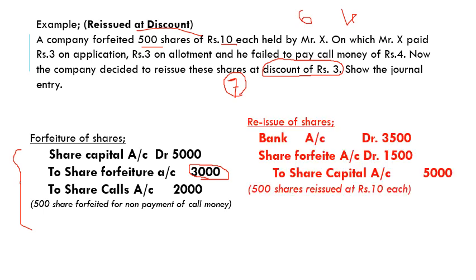The reissue is here. Bank account debtor. Total he will get 7 into 500, 3500. Bank account debtor, 3500. Company will